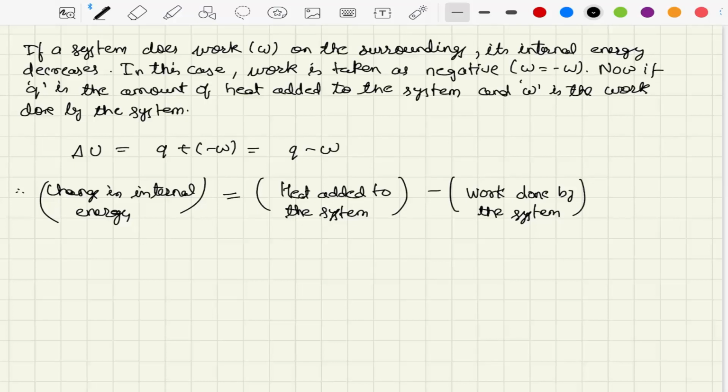So in the next class we are going to study the work done for different types of processes, and then also we are going to study about the sign convention for heat and work for this first law of thermodynamics, and then if the time permits we'll also go into enthalpy change, which is nothing but another useful state function just like internal energy.